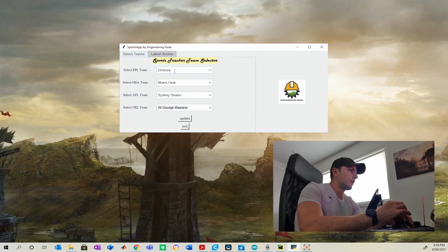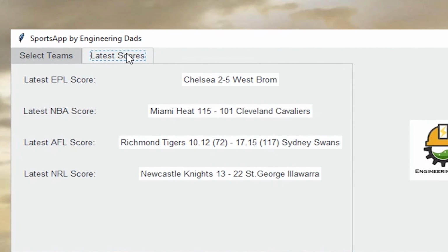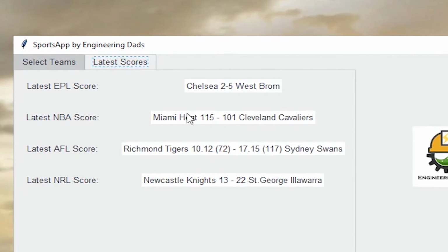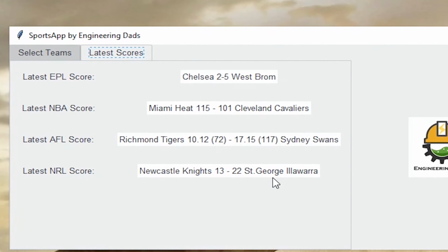So here we have a series of teams that have been selected, of many that you can select from, being the whole competition. As we update all of those scores, essentially what's happening is we've called the app to parse the website using the drivers that we'll get into in a sec. Once we've called that up to run, as you can see on the screen here, we have the latest scores that have updated for Chelsea, Miami Heat, Sydney Swans, and St George Illawarra Dragons, as we had selected in the previous tab.